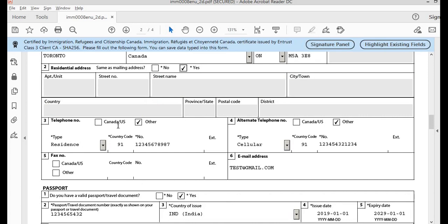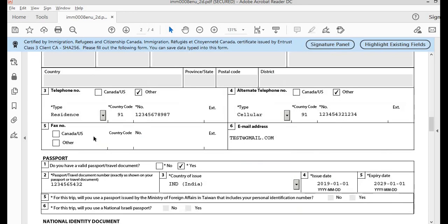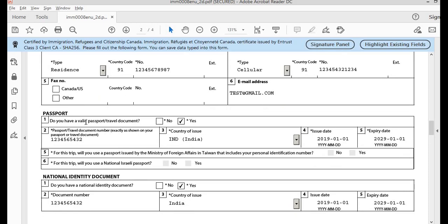Next is telephone number. You need to provide your telephone number. The primary applicant needs to provide this. Also, if you have an alternate number, you can select that as well. Fax number can be left as blank. If you have one, you can mention that. Next is email address. You must mention a valid email address in this section because this is where all the communication will be sent to you by CSE regarding your file.